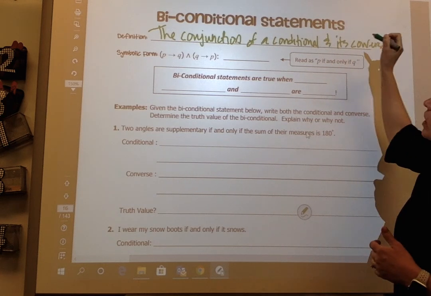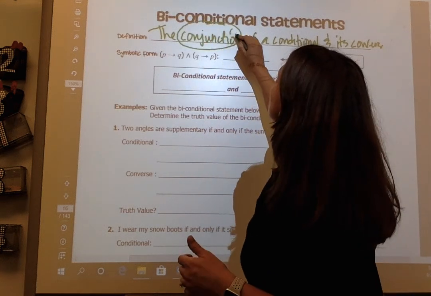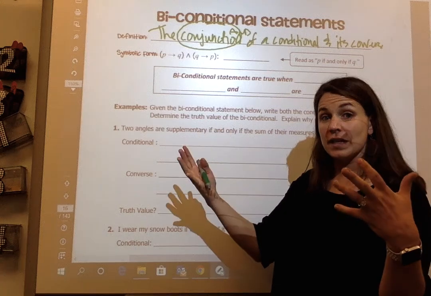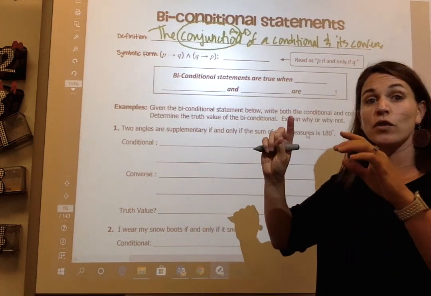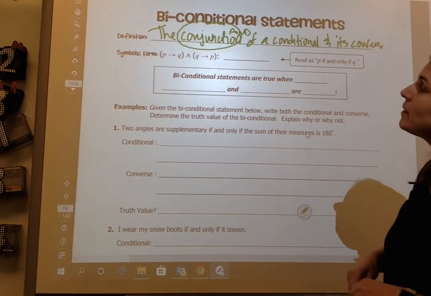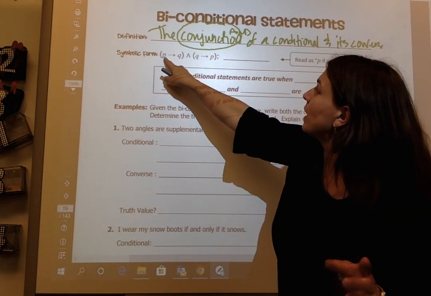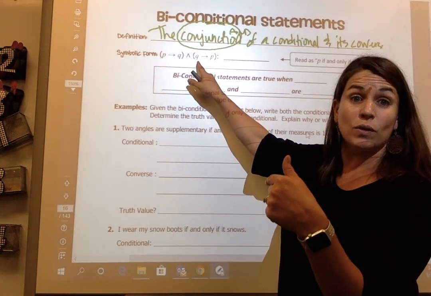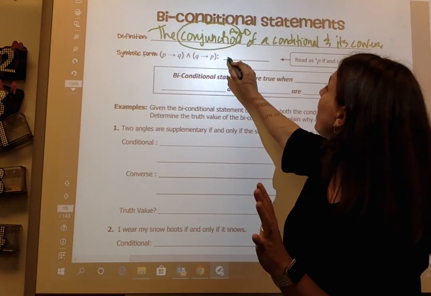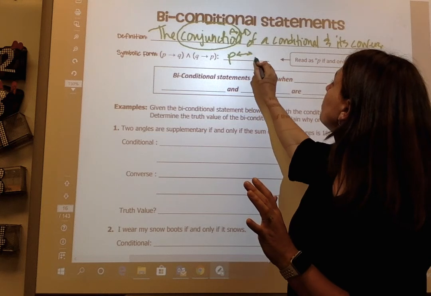Remember, we talked about conjunction. We said conjunction was an and statement. We know a conditional is an if-then statement, and we know the converse is where we switch P and Q. So this is the symbolic form, which means that if P then Q and if Q then P. We're going to read a biconditional as it goes both ways.